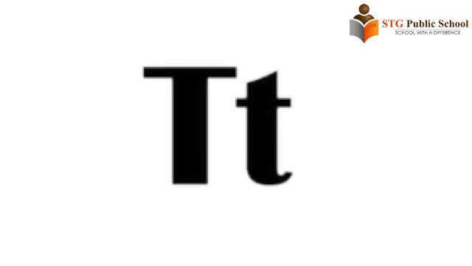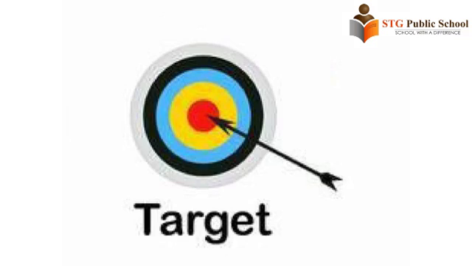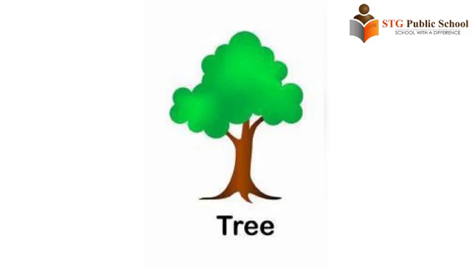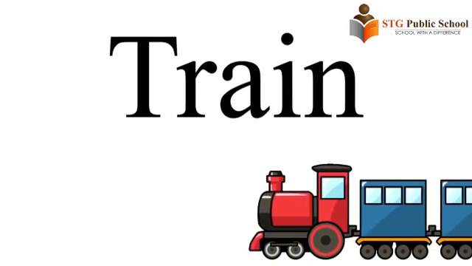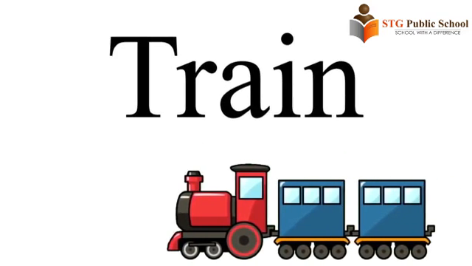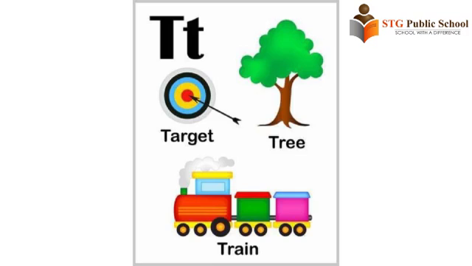Here is letter T. T is for target, tree, train. The sound of T is T. T says T: target, tree, train.